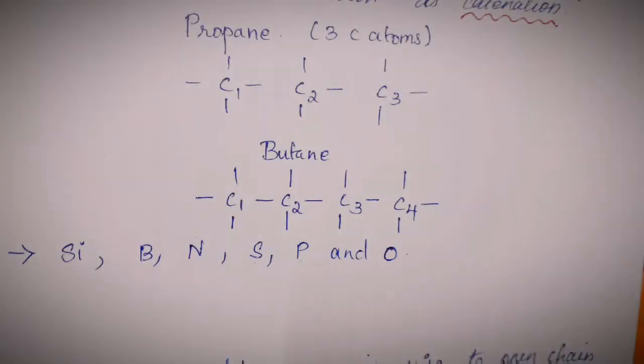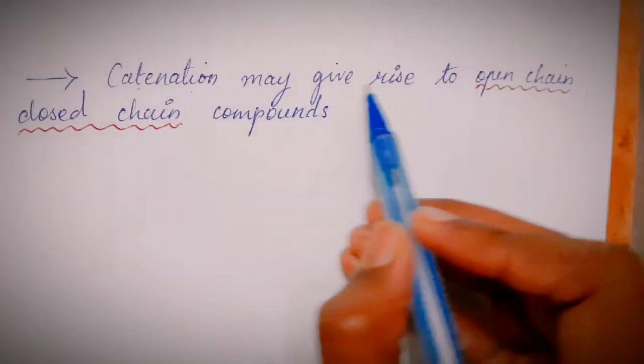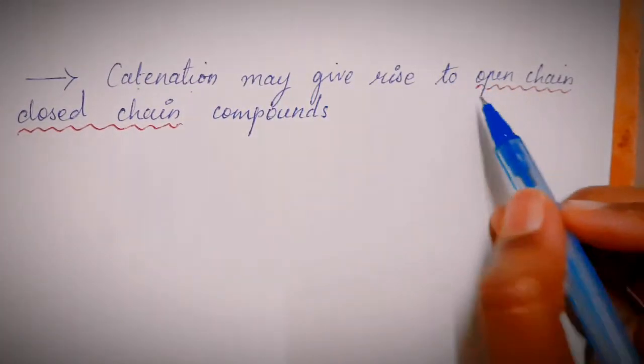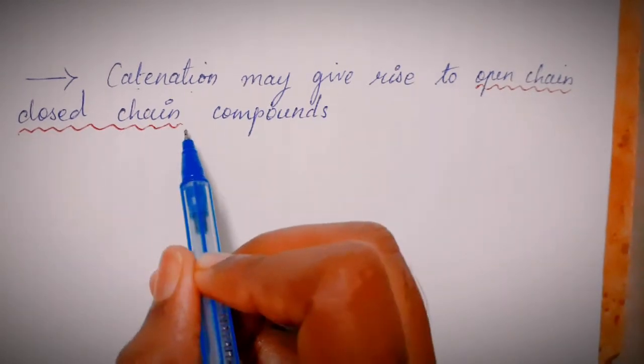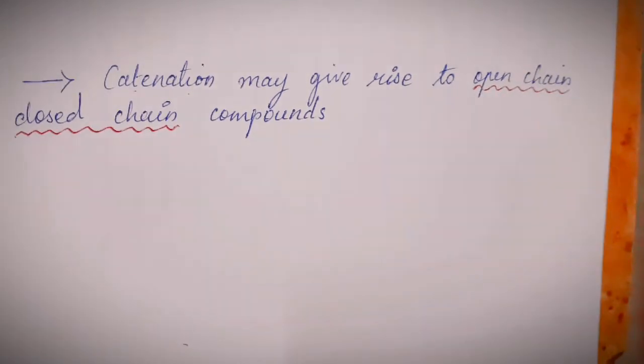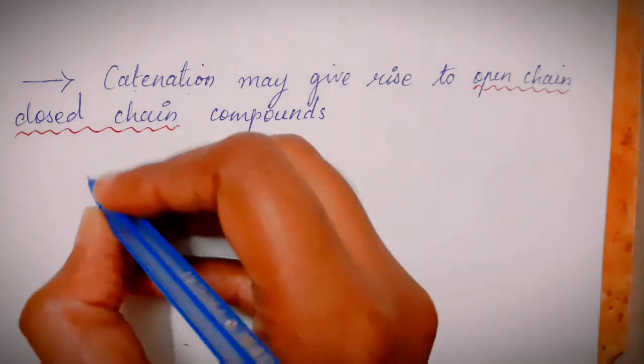This property is also shown by other elements like silicon, boron, nitrogen, sulfur, phosphorus and oxygen. Catenation may give rise to 2 types of compounds. One is the open chain structure and the other one is a closed chain structure. Let's look at some of the examples. Since I already discussed an open chain structure, I'm just going to write it.